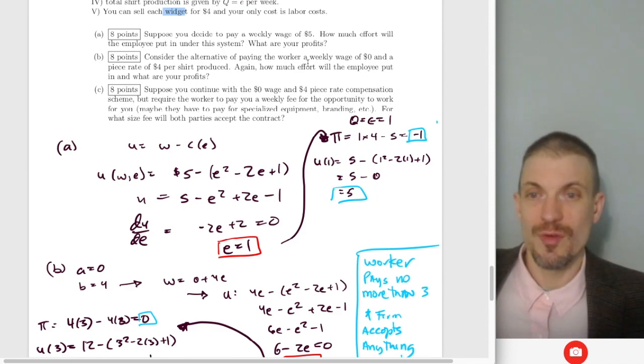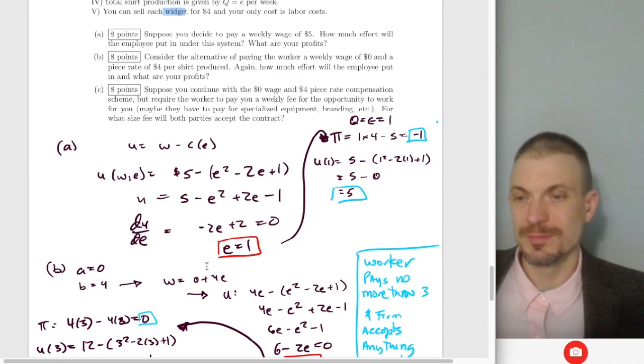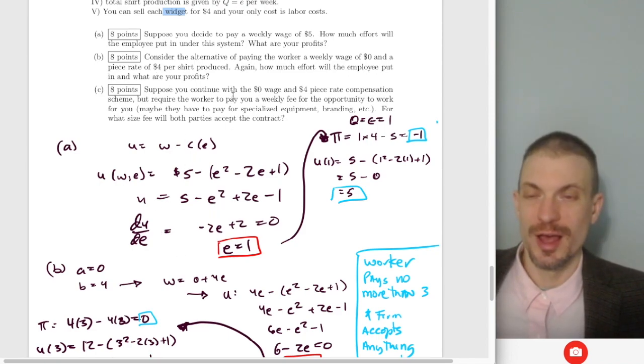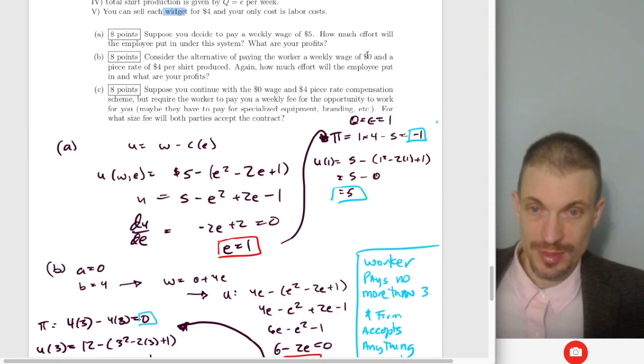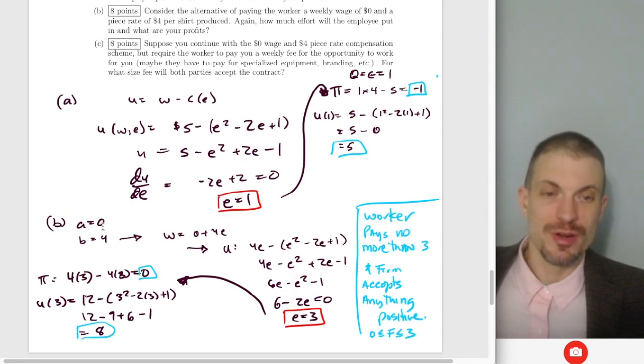All right, consider the alternative of paying the worker a wage of 0 and a piece rate of 4 per shirt. How much effort will the employee put in? Well, this 4 per shirt is exactly the returns to their effort for our profits, right? This is our $4 here. So relative to my lecture on the full incentive contract, this $4 would be the B. The wage equals a fixed component A plus B times Q. So the fixed component is 0, and the variable component B is going to be 4. That's why I have over here A is 0, B is 4.